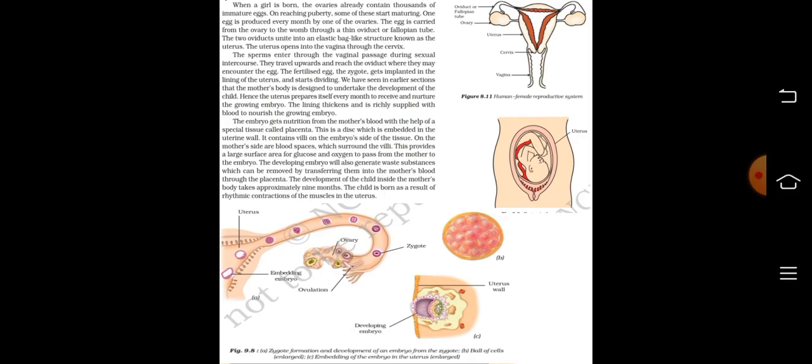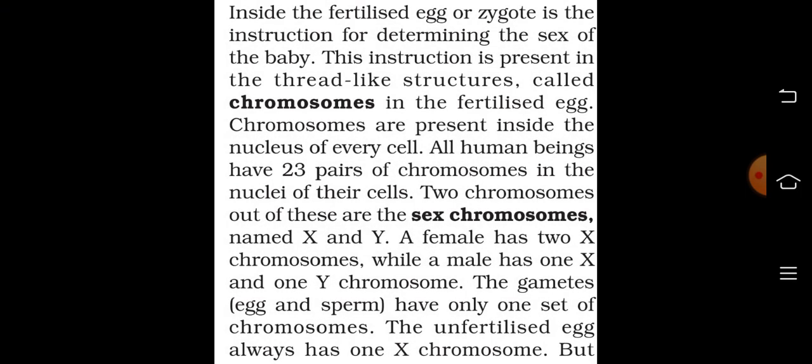It contains villi on the embryo side of the tissue. On the mother side are blood spaces which surround the villi. This provides a large surface area for glucose and oxygen to pass from the mother to the embryo. The developing embryo will also generate waste substances which can be removed by transferring them into the mother's blood through the placenta. The development of the child inside the mother's body takes approximately 9 months. The child is born as a result of rhythmic contractions of the muscles in the uterus.